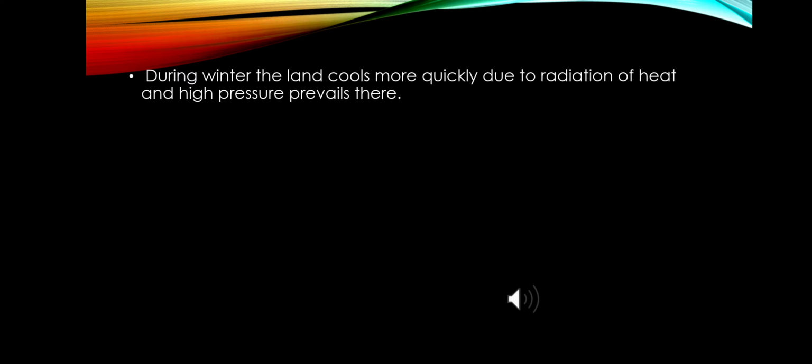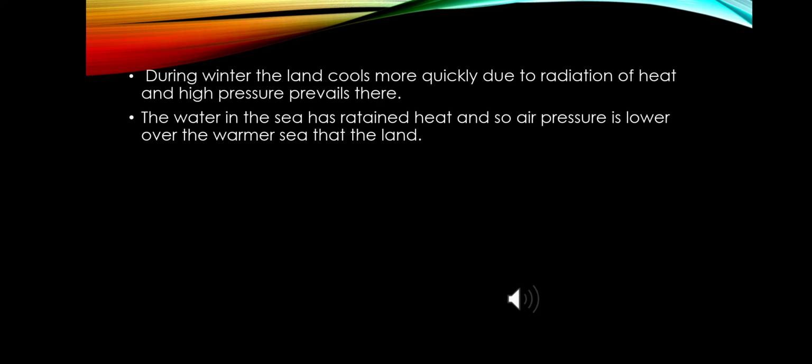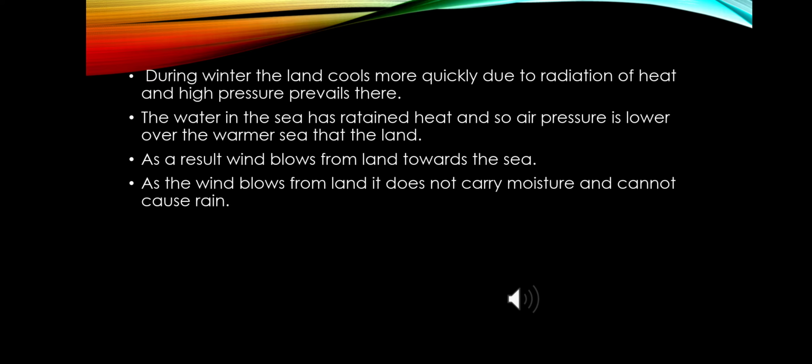Another type of monsoon wind occurs during the winter. The land cools more quickly due to the radiation of heat and high pressure prevails there, but the water in the sea has retained heat and so air pressure is lower over the warmer sea than the land. As a result, wind blows from the land toward the sea, and as the wind blows from the land, it does not carry any moisture, so there is no rainfall due to this dry wind. That wind is called the winter monsoon wind.